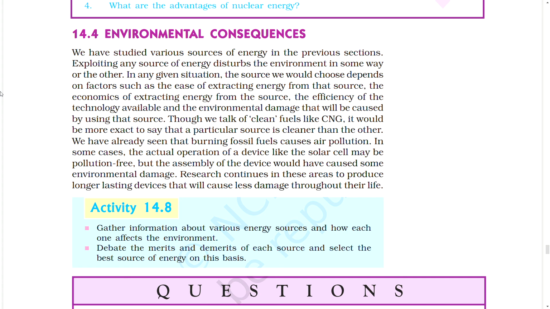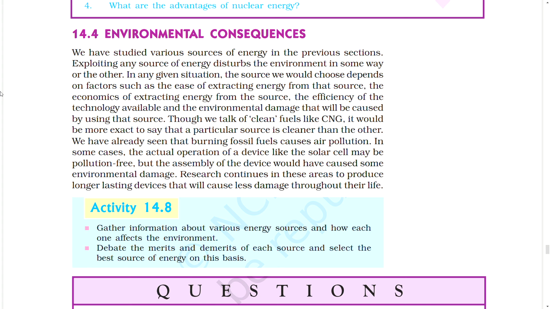Environmental consequences. We have studied various sources of energy in the previous sections. Exploiting any source of energy disturbs the environment in some way or the other in any given situation. The source we would choose depends on factors such as the ease of extracting energy from the source, the economics of extracting energy from the source, the efficiency of the technology available, and the environmental damage that will be caused by using that source. Though we talk of clean fuels like CNG, it would be more exact to say that a particular source is cleaner than the other.